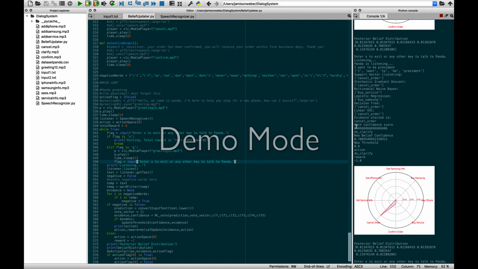So this made a confidence score that was kind of low, 66%. So this pushed that belief threshold up to 0.9, and the belief confidence was only at 78%. And this caused it to do a clarifying action instead.